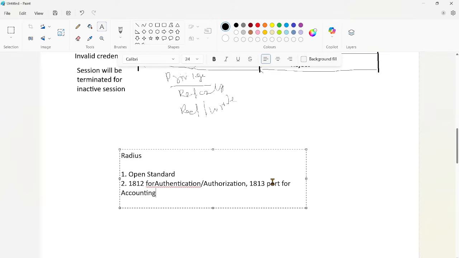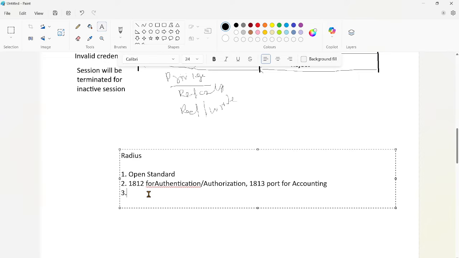Okay, and after that, the third one is mostly you can see it will be used on all the devices, not only Cisco. It is an open standard, right? So we can use it anywhere, not only on Cisco devices, you can use any other networking devices. But TACACS+ is Cisco proprietary. It will only be used on Cisco devices, between a Cisco router and a Cisco ACS server, and it will not be used on any other device.